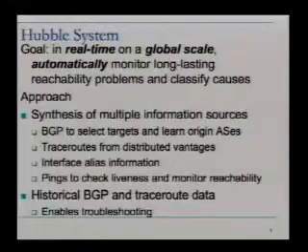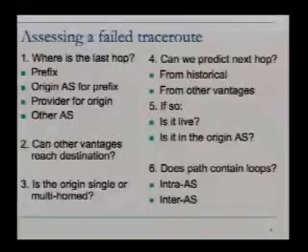In a high-level view of our system, we're going to synthesize multiple information sources. We're going to take BGP feeds, we're going to issue traceroutes from distributed vantages, we're going to use interface alias information, and we're going to issue pings to check liveness and help monitor reachability of prefixes. We're also going to keep around historical BGP and traceroute data that will help us with our troubleshooting.